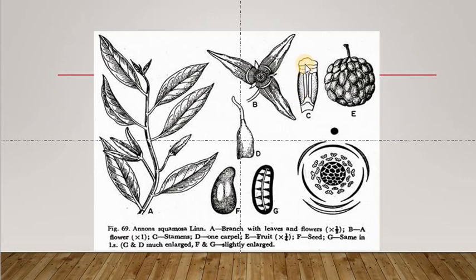This is the appearance of a stamen. This is the connective. This is hood-like, and these are the two anthers.